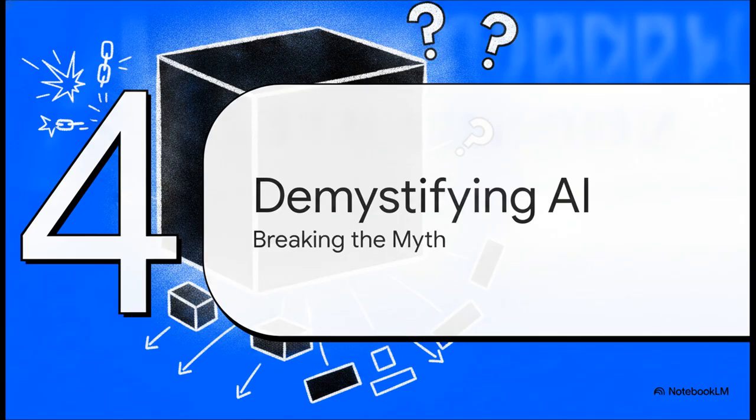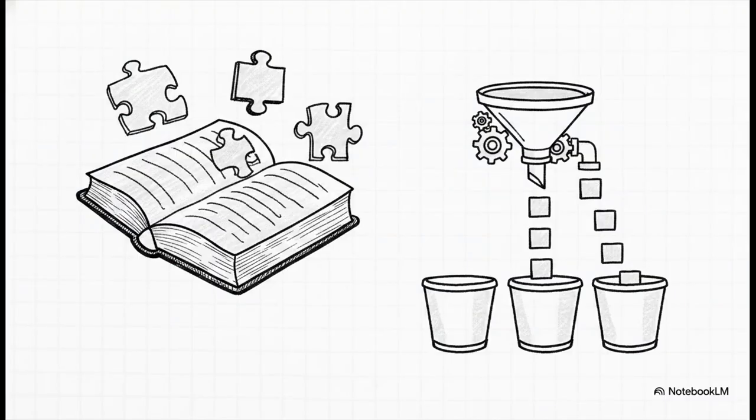Let's move to part 4, breaking the magic AI myth. It's time to demystify what's actually happening inside that AI black box. When we look under the hood at how a framework like TensorFlow tokenizes and stores our vocabulary, we see something super familiar. That intimidating function tokenizer.fitOnTexts. Well, it isn't doing anything mystical. It literally just creates a dictionary. It maps words to numbers using a hash table with an average lookup cost of O of 1.